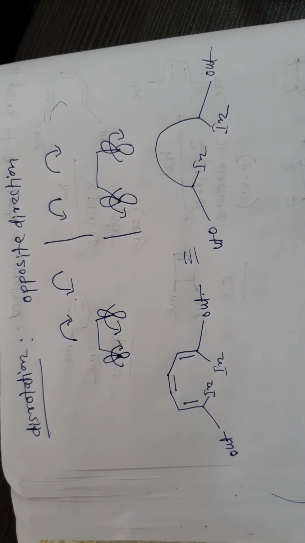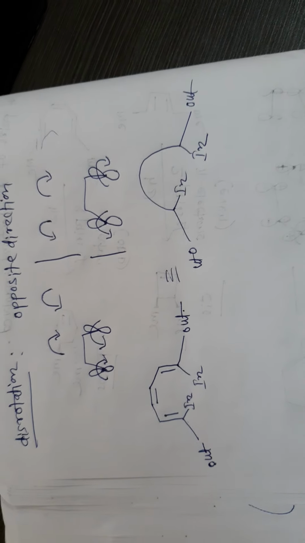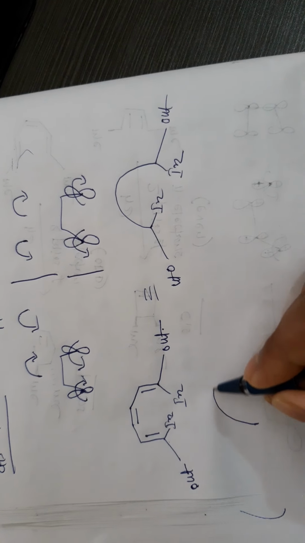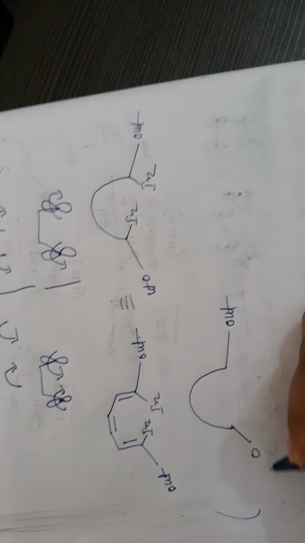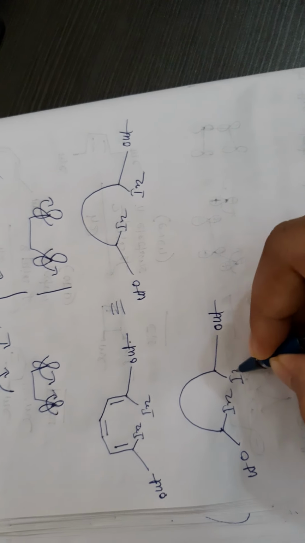Now how does this help to determine the stereospecificity in the product? Let's see. If we consider this as out, this as out, this is in, this is in.